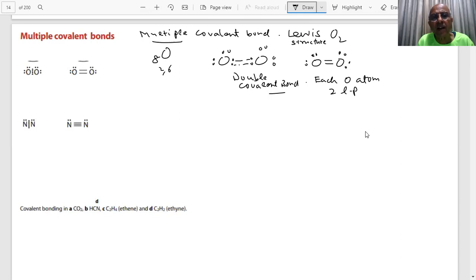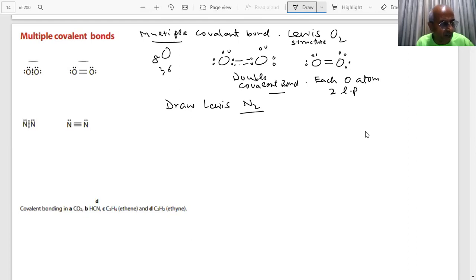If I say draw the Lewis structure for N2, okay? Draw it. What type of bond is being formed, students?